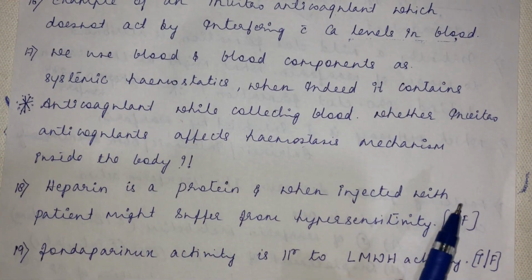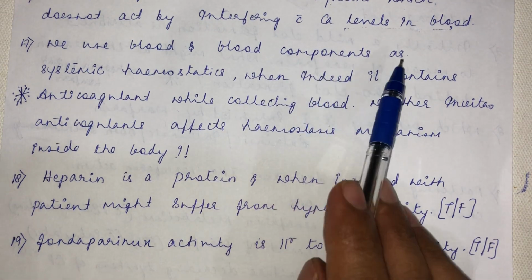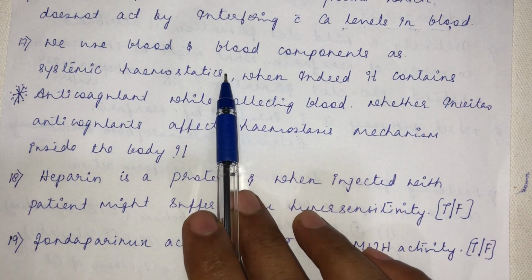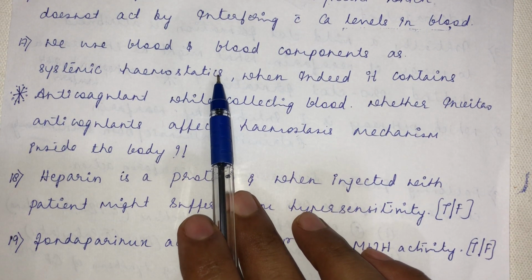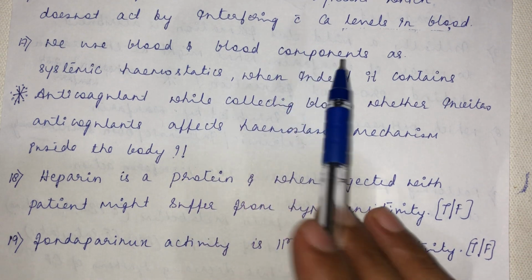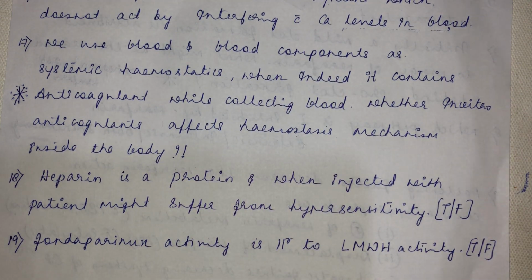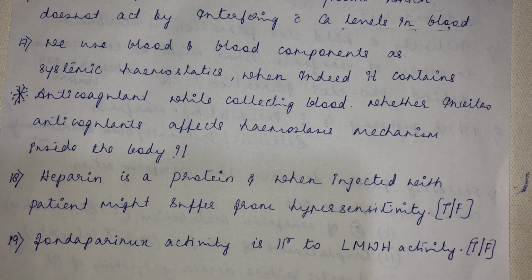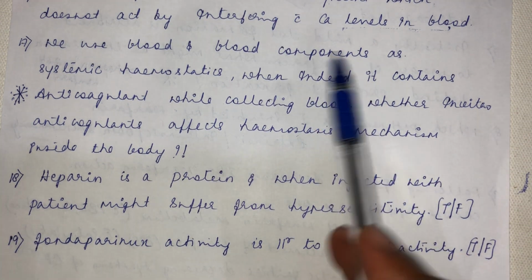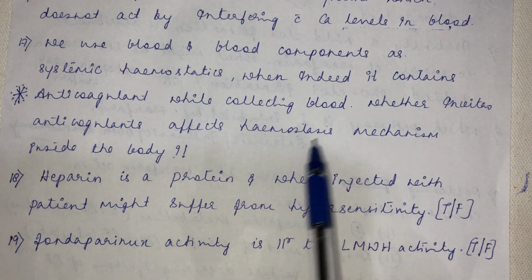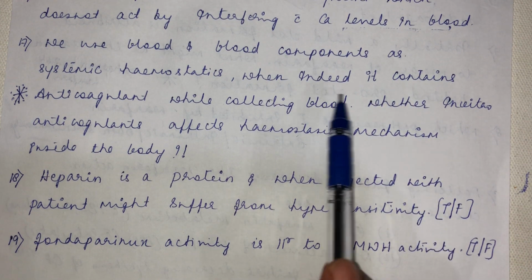We use blood and blood components as systemic hemostats, right? So in systemic hemostatics, we studied about blood and blood components, whole blood, frozen plasma, fresh frozen plasma, fresh plasma. So many things act as systemic hemostatics, when indeed it contains anticoagulant, right?